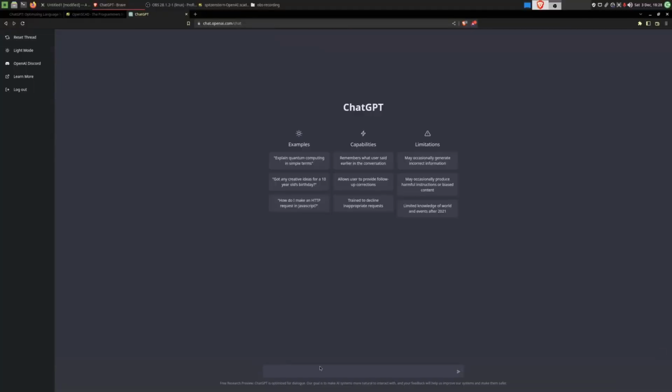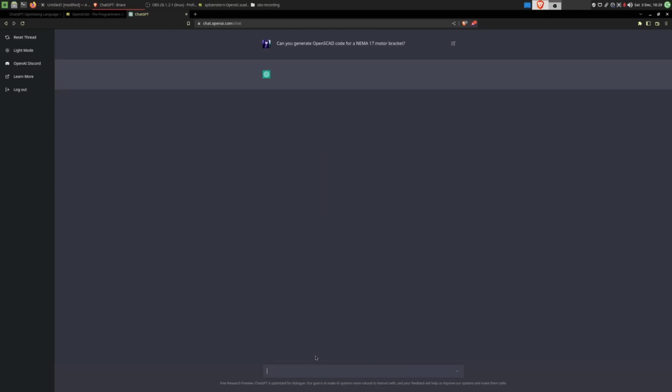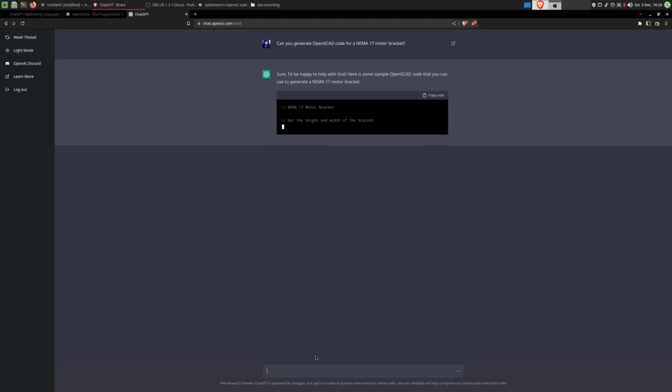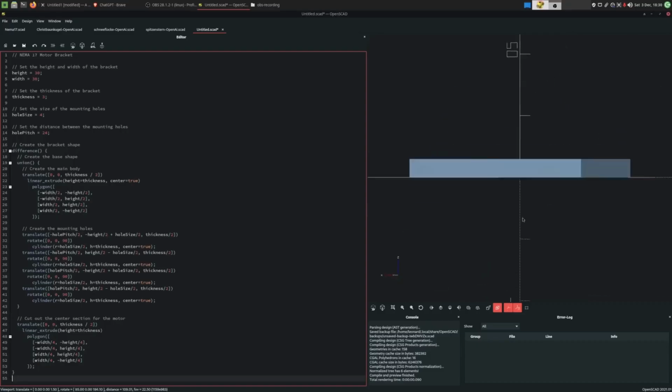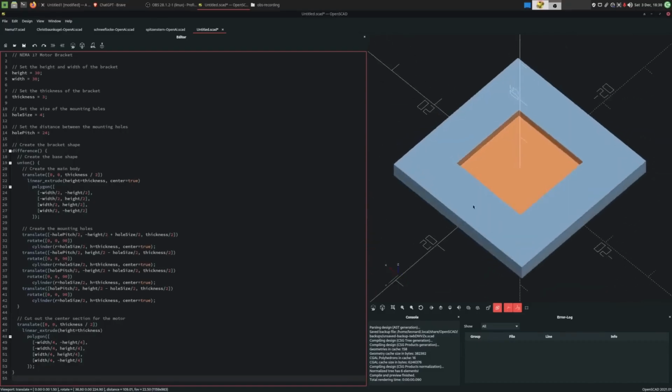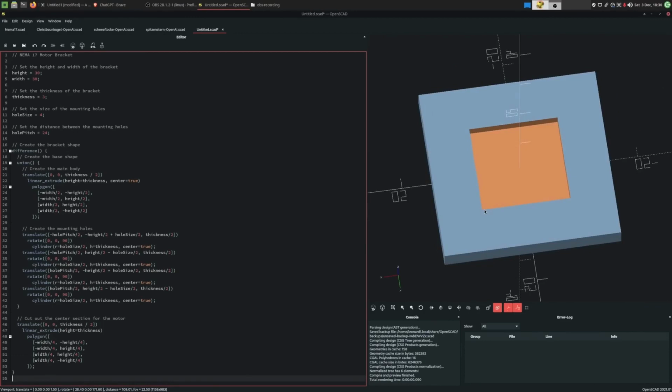Let's reset this thread and I'll ask it a really genuinely hard question. I'll ask it to generate OpenSCAD code for a NEMA 17 motor bracket. And this will show the approach the AI takes on generating these pieces of code quite well. Look how cute. Here we can see a big problem with the code these things generate. It doesn't really have an understanding of the geometry it is creating. It's just piecing together various snippets of code it found in its training data set.